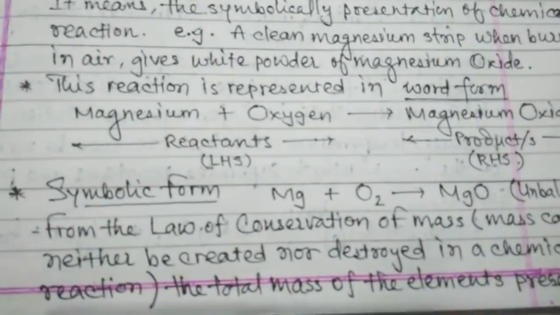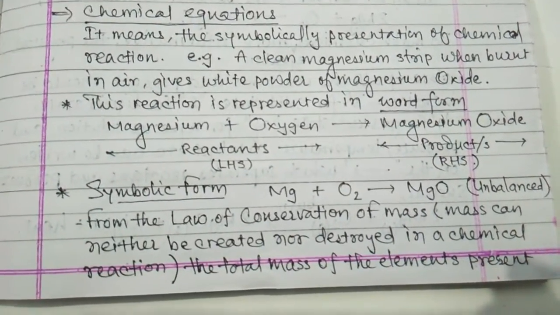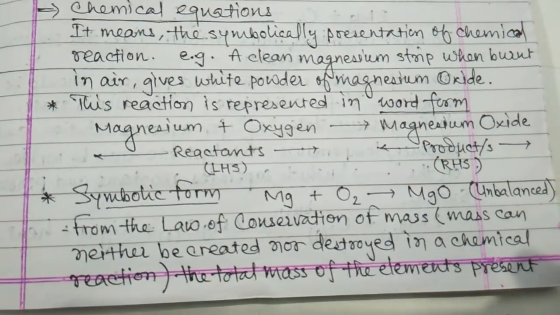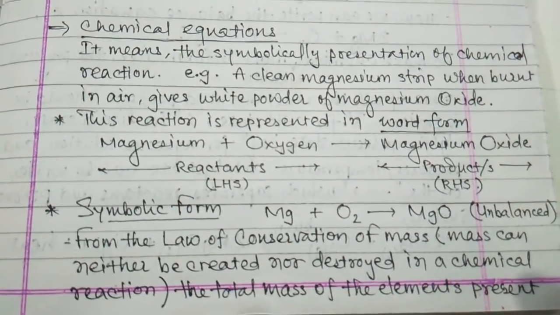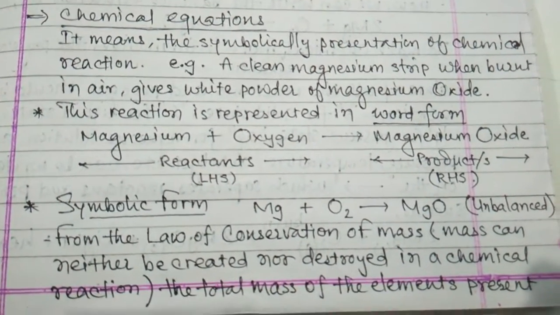Now we write this chemical equation in symbolic form as Mg plus O2 gives MgO, where Mg stands for magnesium, O2 is oxygen or air, and magnesium oxide is the product. This reaction is an unbalanced reaction.